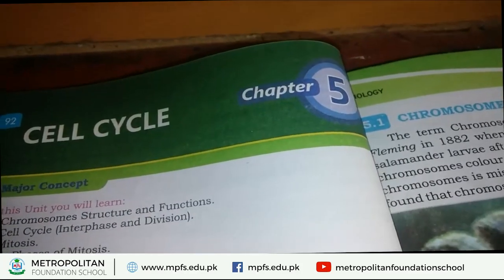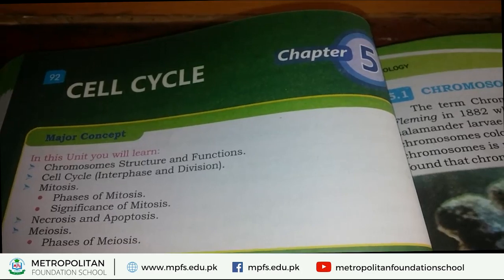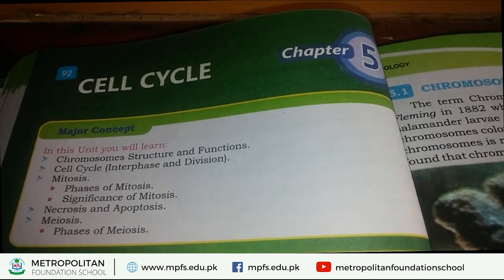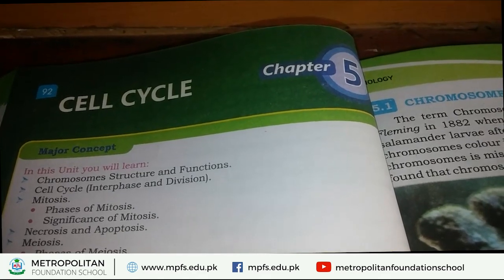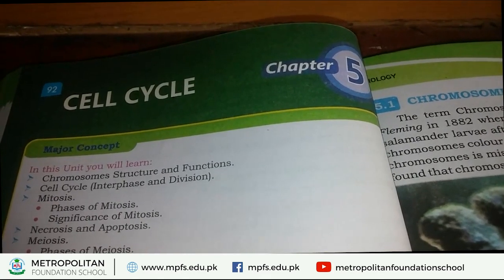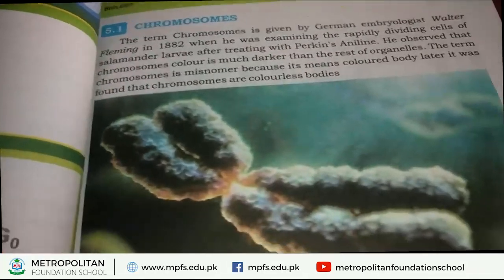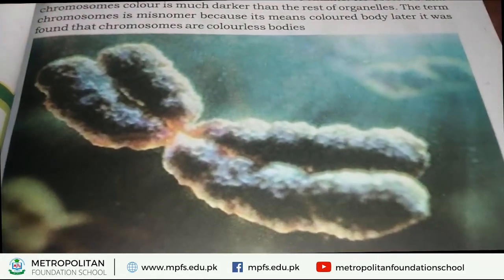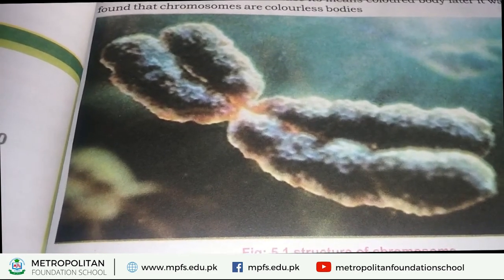Chapter number 5, cell cycle. I will explain the first topic of this chapter, that is chromosomes, their structure and function. First of all, look at this picture. It is a picture of chromosomes.